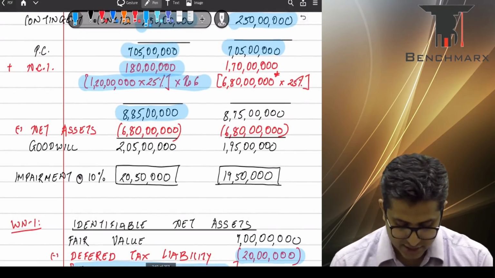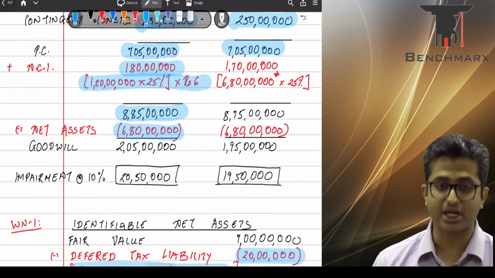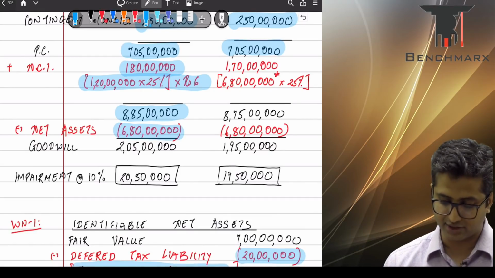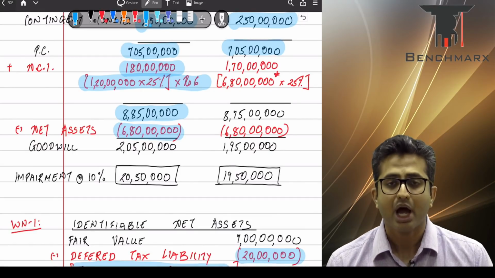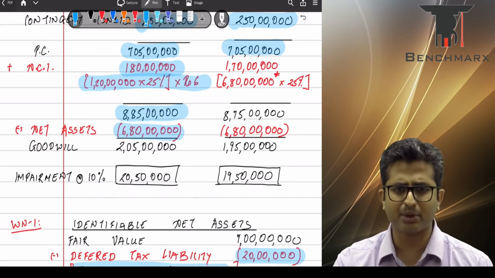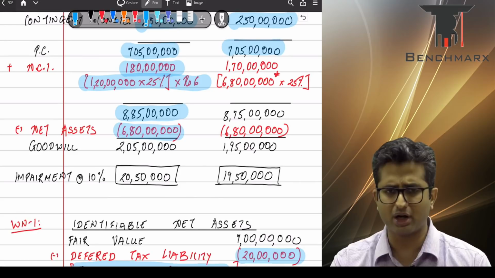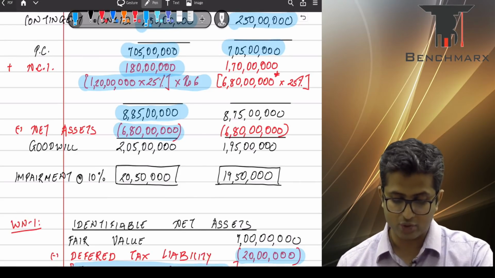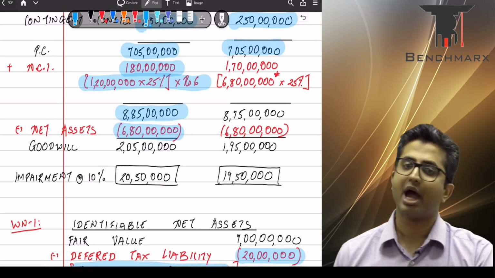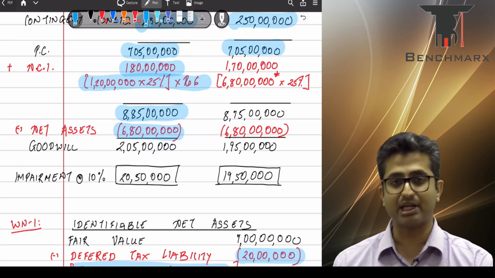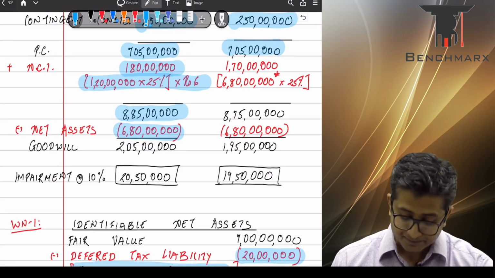So when we take the goodwill calculation, we take over the net assets at 6 crore 80 lakhs and calculate goodwill as a balancing figure, that is 2 crore 5 lakhs. Now, 10% of this goodwill is to be impaired. Remember again, as per Ind AS, goodwill under business combination should be annually tested for impairment, and under impairment we have found that 10% of the goodwill is impaired, and hence we will recognize 10%, that is 20,50,000, as an impairment loss in the P&L account.